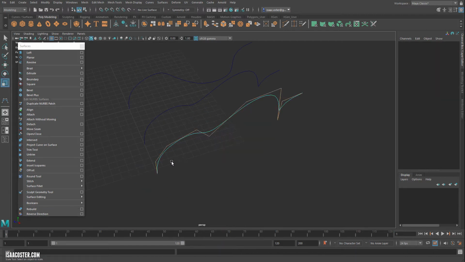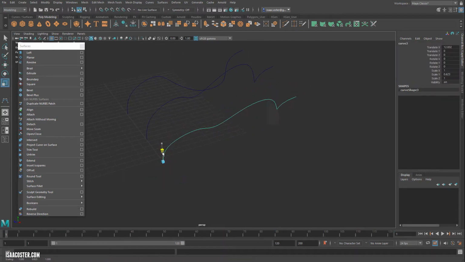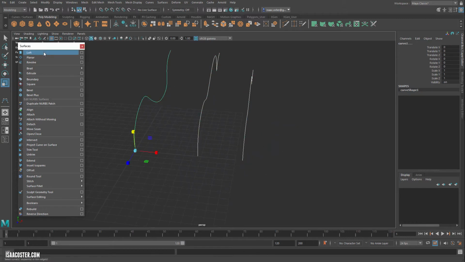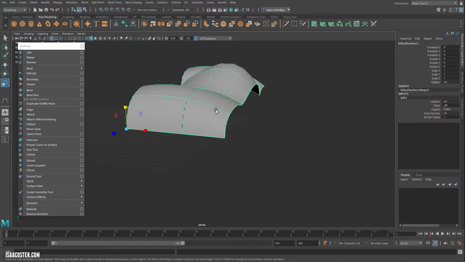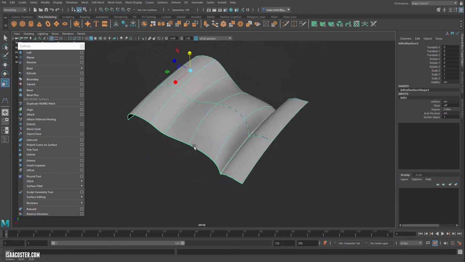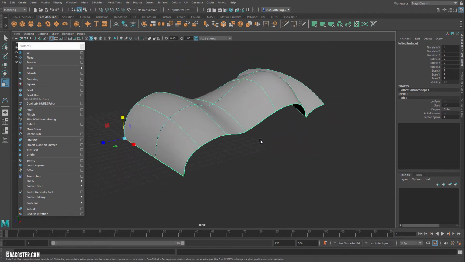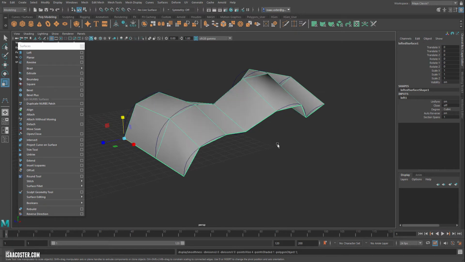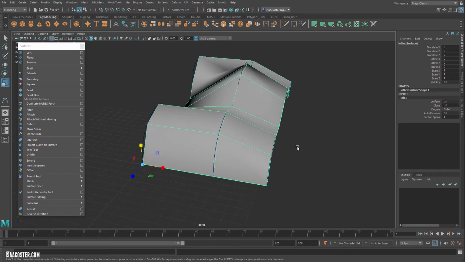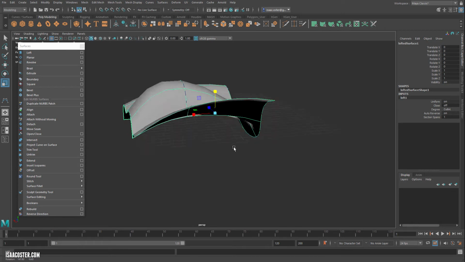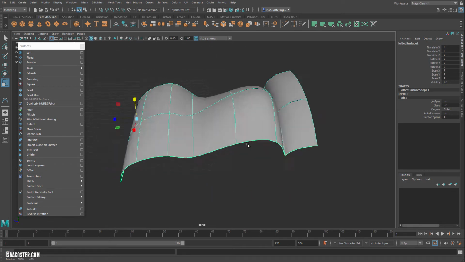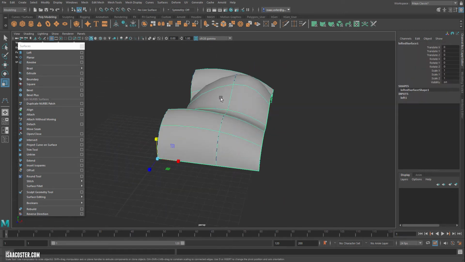So maybe we'll just grab this one and scale it down or something. When you have more than one curve, you can just do a loft again, and it'll give you a nice average surface there. Again, this looks nice, but if we look at it with the 1 key, you can see it's pretty crunchy. So that's the thing to keep in mind. I'll show you momentarily how to convert this into polygonal geometry.